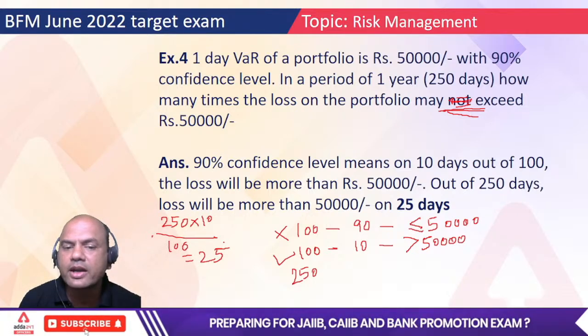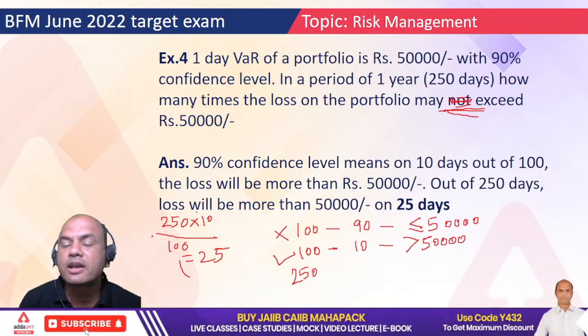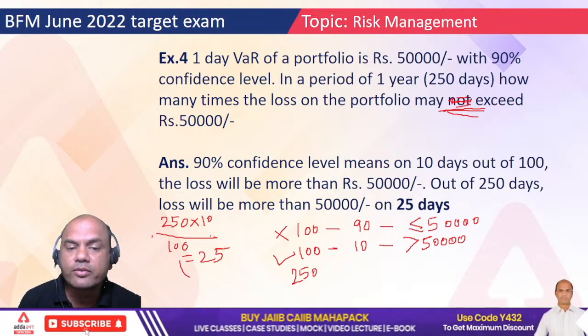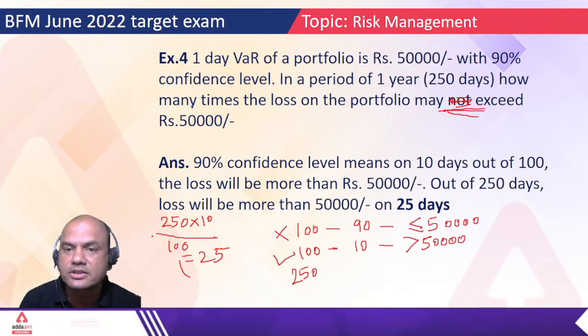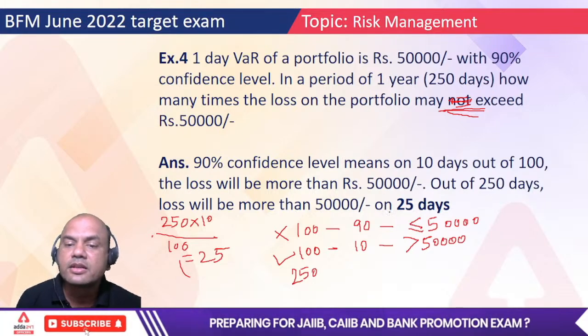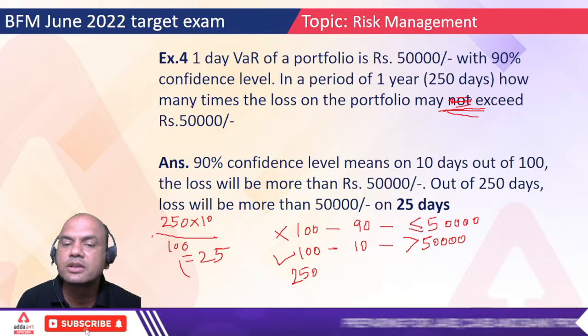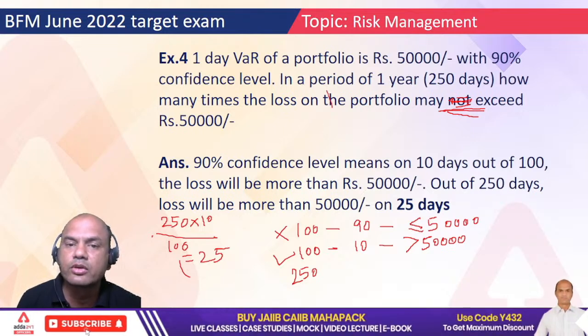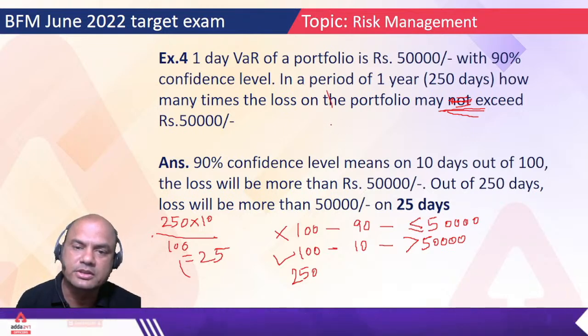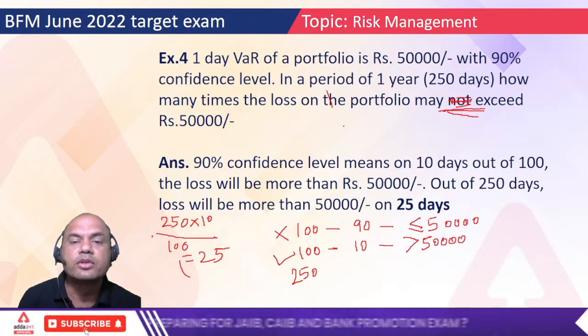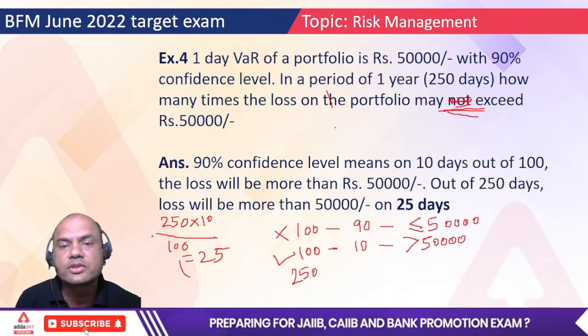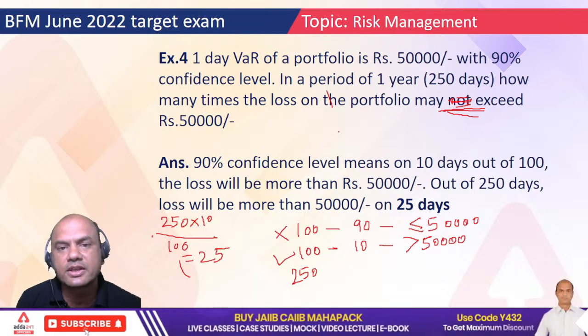So for 25 days, my portfolio is at risk. Risk means the VAR will go beyond 50,000. Got this point? So these were the 4 case studies to be taken and sure questions in the exam for today's lecture.